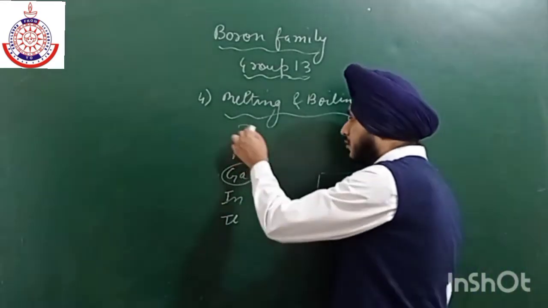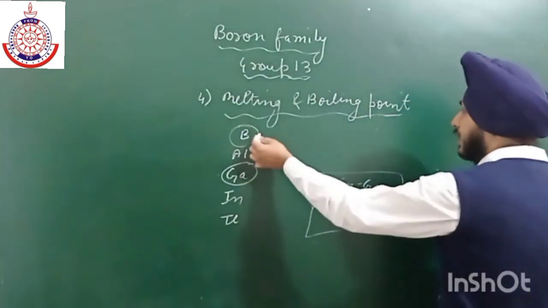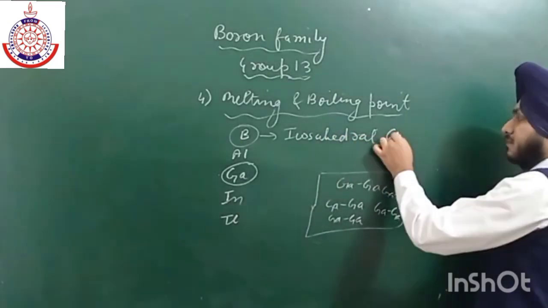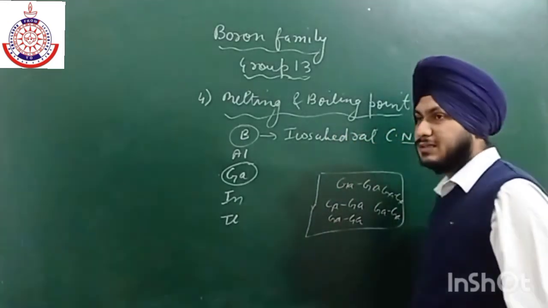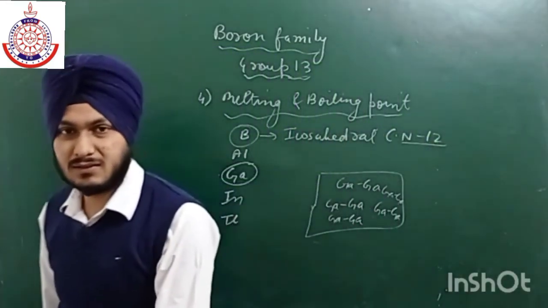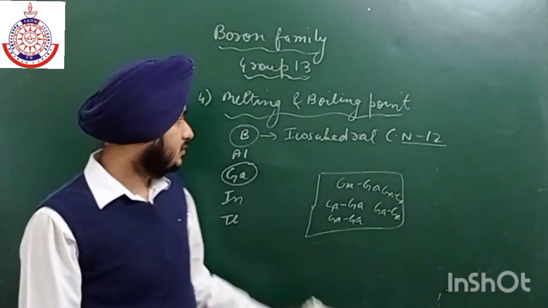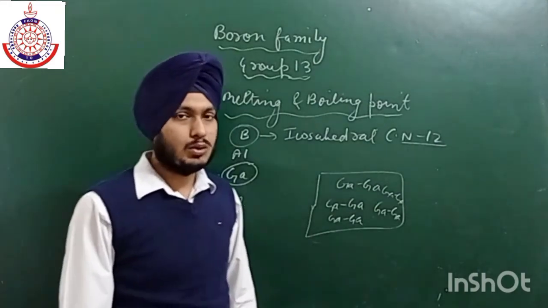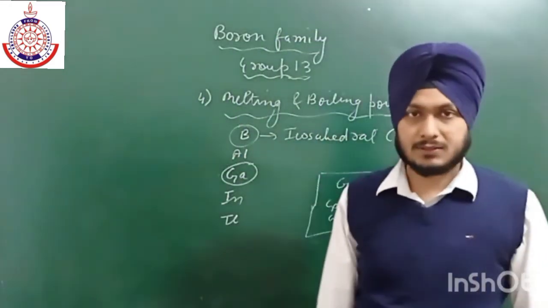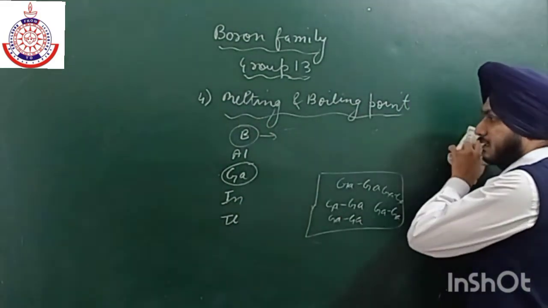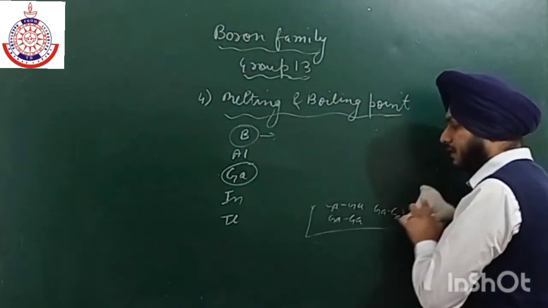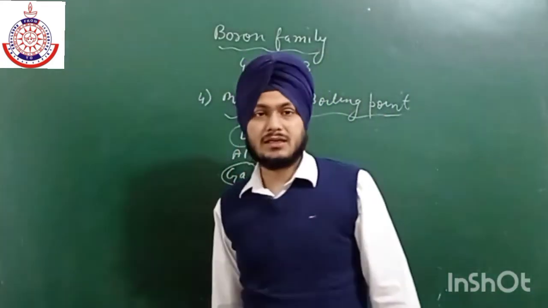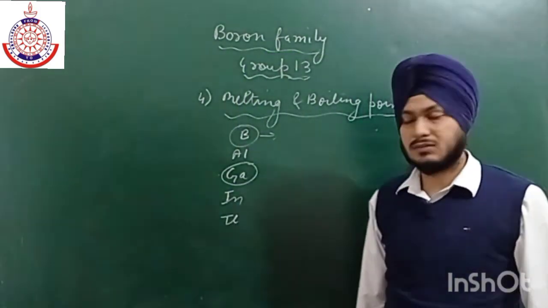But if we talk about boron, it exists in a structure known as icosahedral structure, and its coordination number is 12. 12 means it is surrounded by 12 other boron atoms. It is not easy to draw the structure on the board because it is fully 3D as well as quite complex. This icosahedral structure is very compact, quite a closed structure. That is why its melting point is high as compared to others.